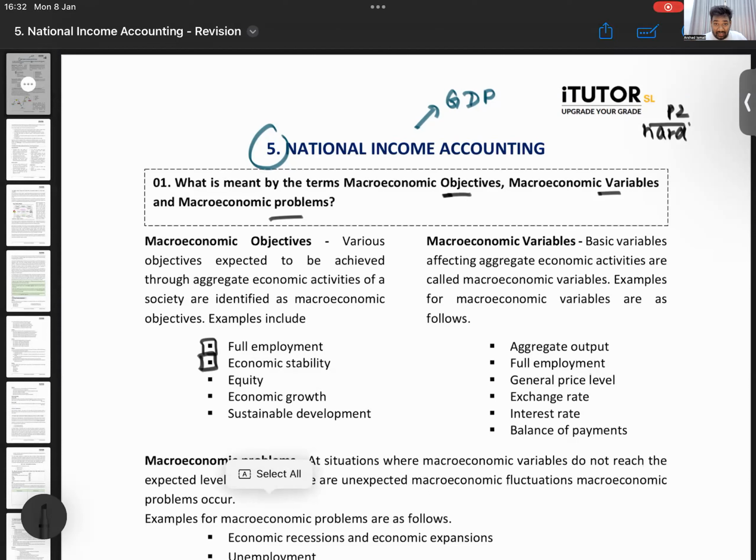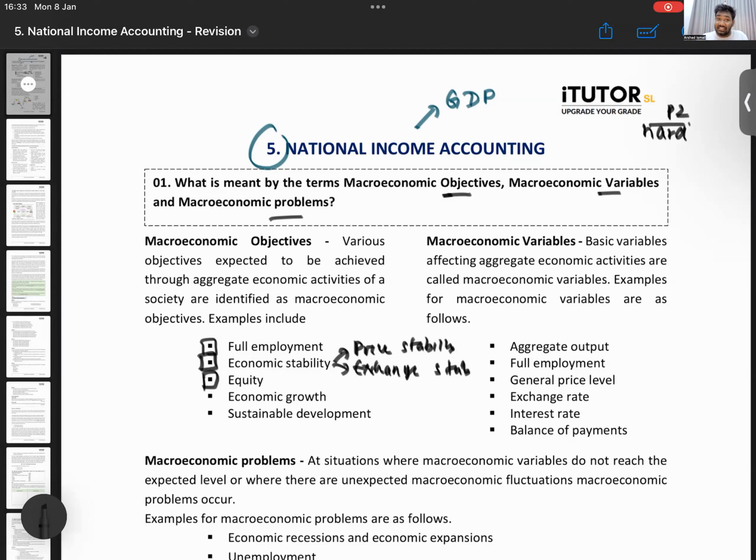Economic stability means price stability, making sure that the exchange rate is stable. Did we have that last year? Was Sri Lanka able to achieve price stability and exchange rate stability last year? No. But that is a macroeconomic objective.